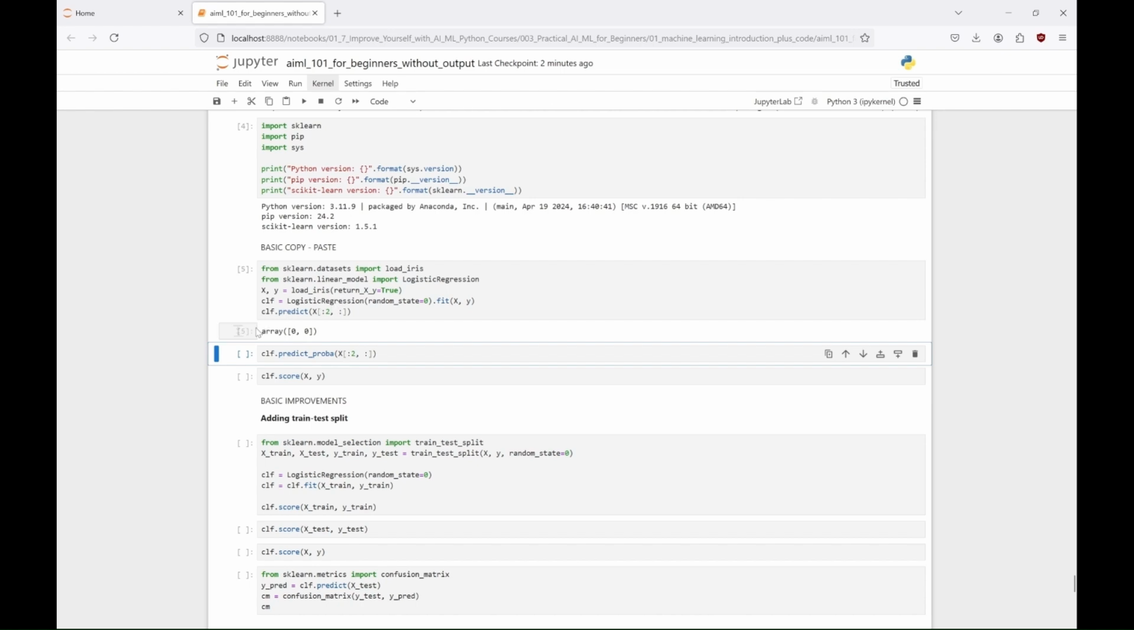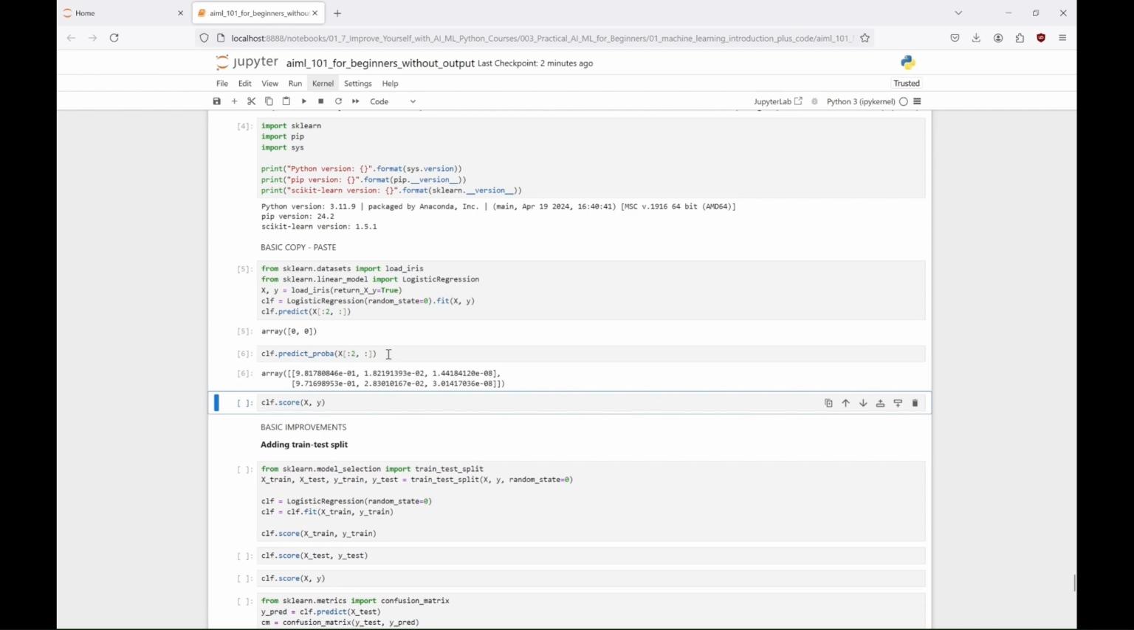The next line gives us the predicted probabilities for each class for the first two samples. It means that here instead of just predicting the class itself, it tells us how confident the model is in its prediction. For each sample we get an array of probabilities corresponding to each class. The first array means that the model predicts a 98.18% probability that the sample is class 0, iris setosa, 1.82% probability that the sample is class 1, iris versicolor, and a practically 0% probability that the sample is class 2, iris virginica.